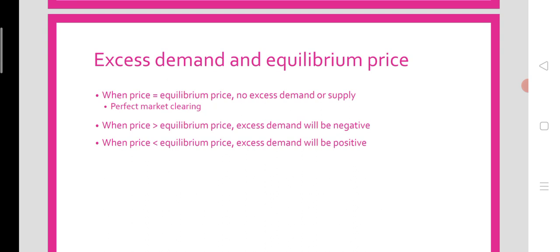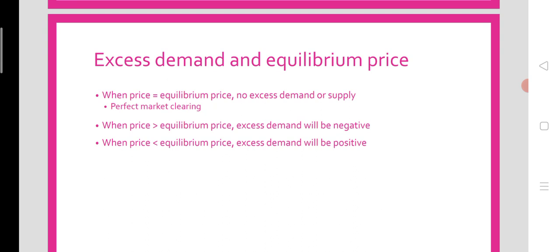Here the market is perfectly clearing. So market clears everything. There is no shortage, there is no excess of commodity, there is no excess demand, there is no excess supply. So the market clears perfectly.